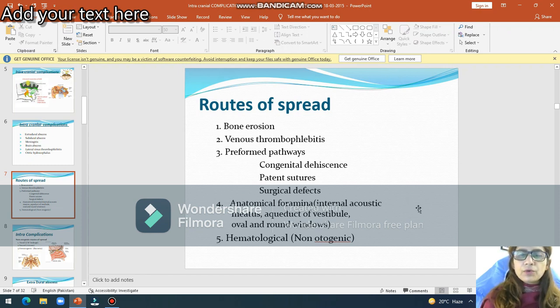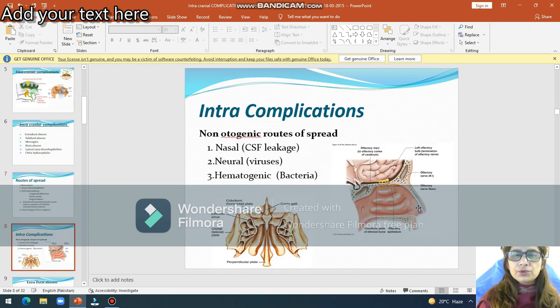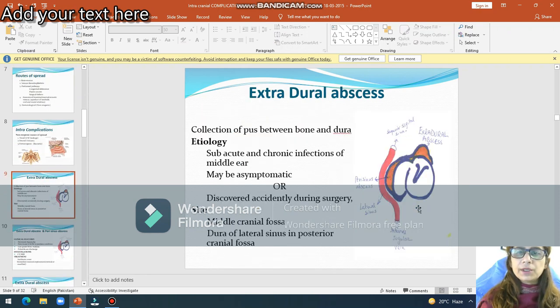Then infection can also involve the intracranial cavity by means of blood, by means of hematogenous spread. So it is really seen in cases of non-otogenic diseases. So intracranial complication can also be due to some non-otogenic diseases such as nasal diseases. Then there may be some neural involvement due to viruses. Then hematogenous, through blood bacteria can enter into the intracranial cavity.